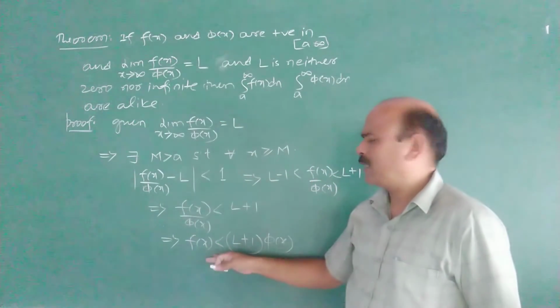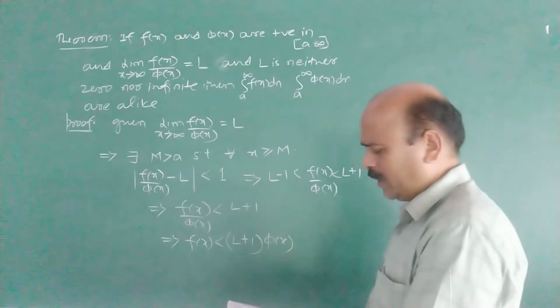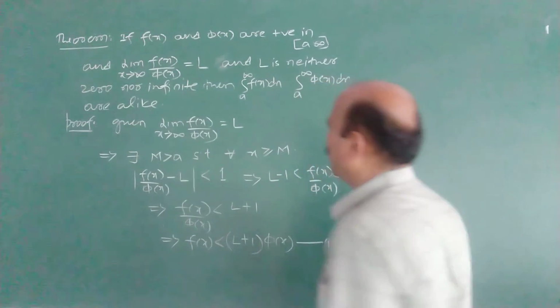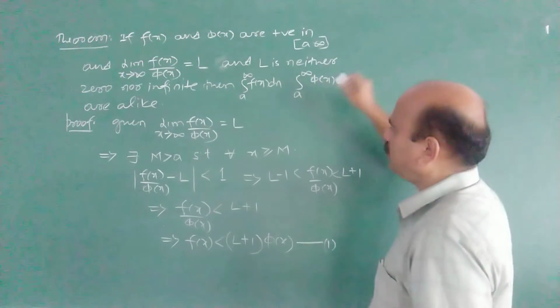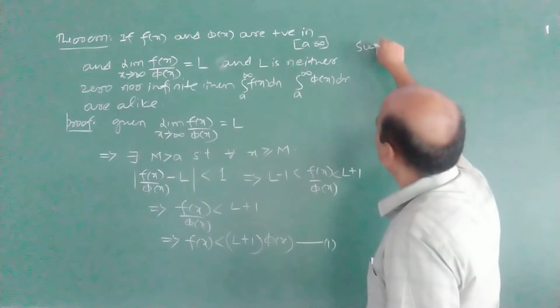I think all these steps are clear. f(x) is less than (L + 1)φ(x). Take this as 1.